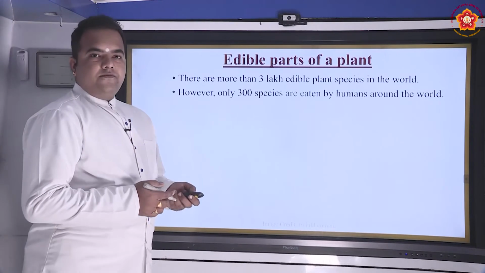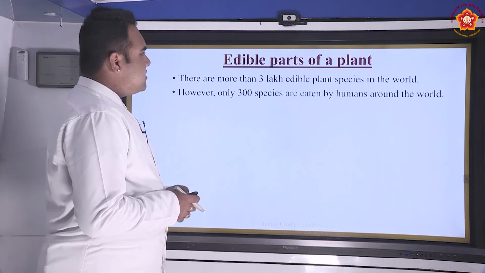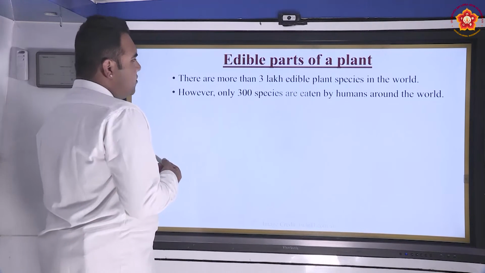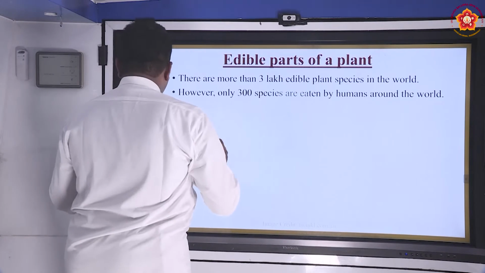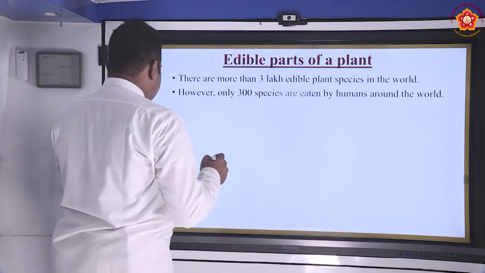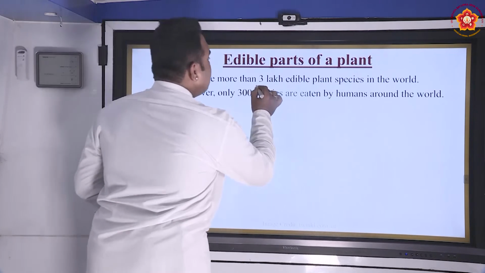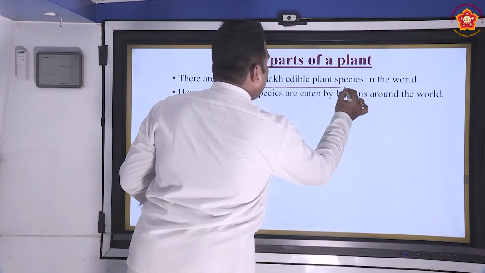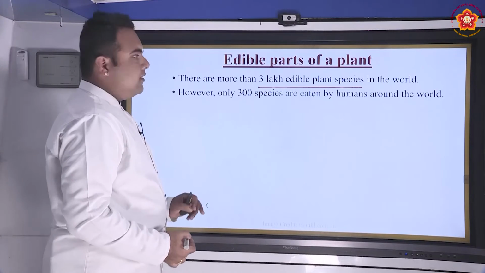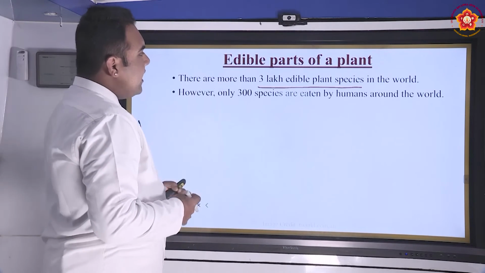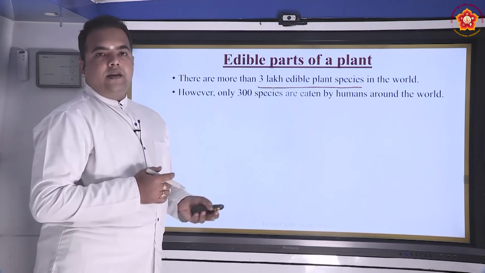Now, edible parts of a plant. We have seen what the edible parts of a plant are. We should know that there are more than 3 lakh edible plant species in the world.